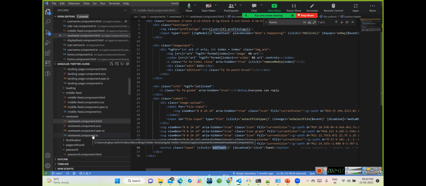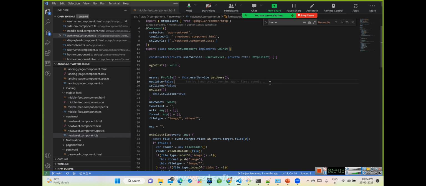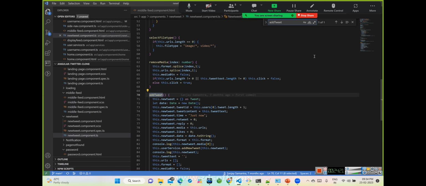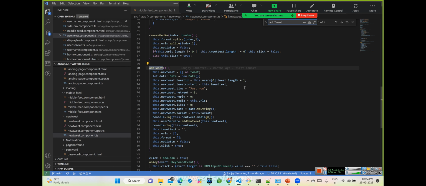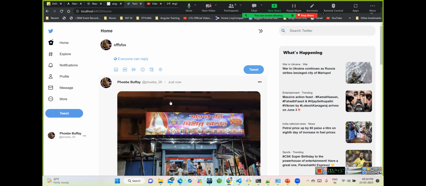So what is the add tweet function doing? Let's try to understand once again. Yes, the add tweet function is constructing the new tweet. It's constructing a new tweet ID and the time, whatever things are just now coming over here. See, it was just now coming over here, right?